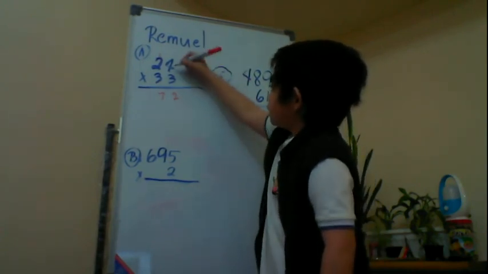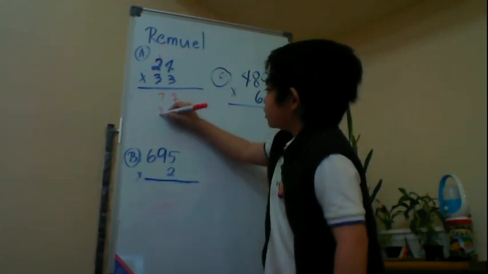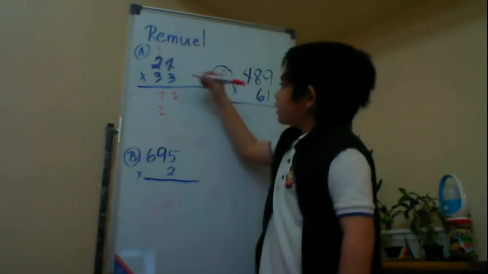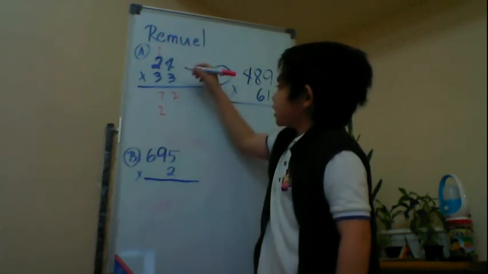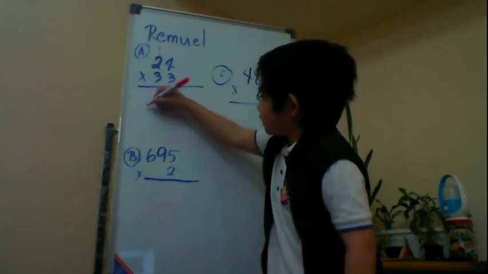3 times 4 is 12. Write 2 on the tens place, carry 1. 3 times 2 is 6. Plus 1, 7. Write 7 here.